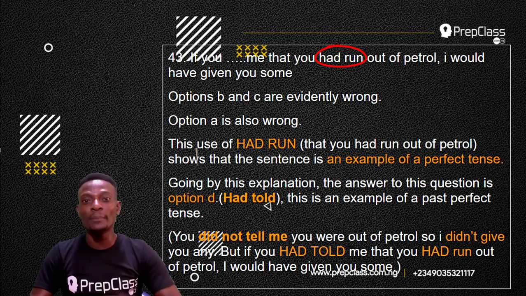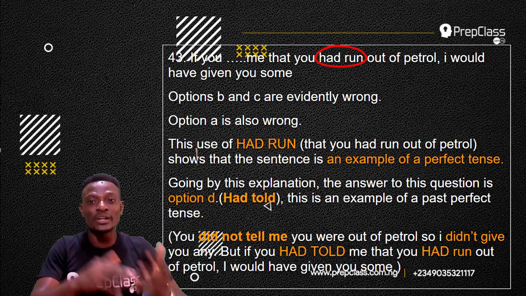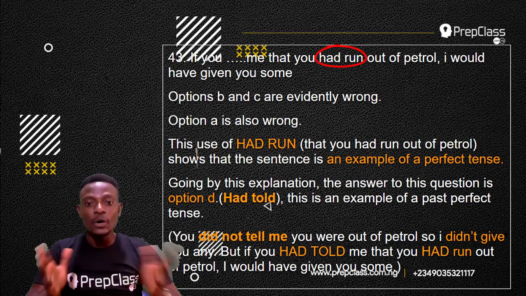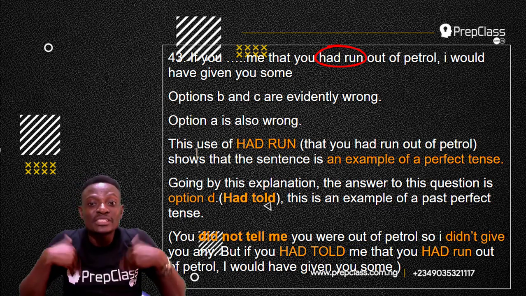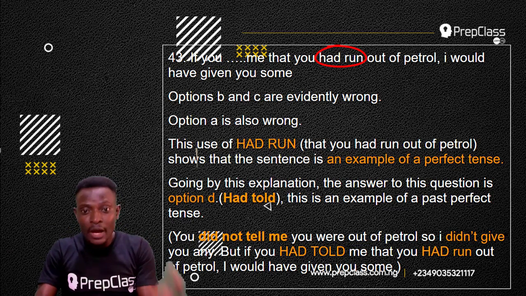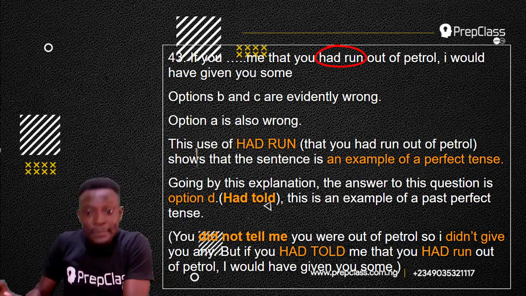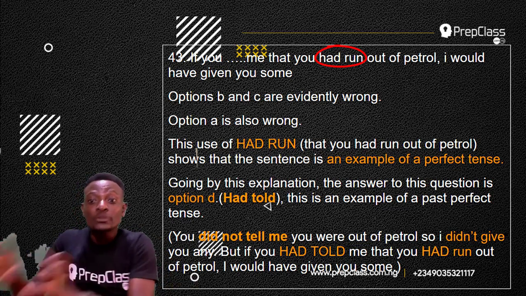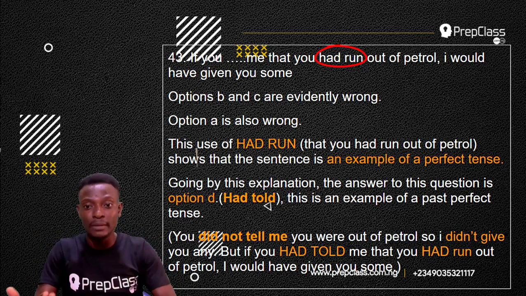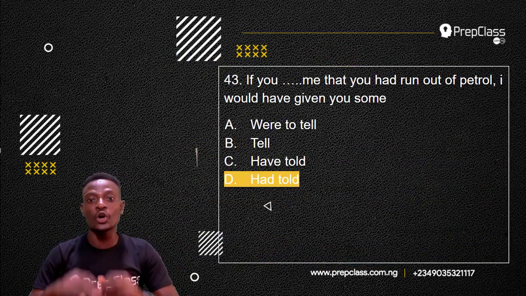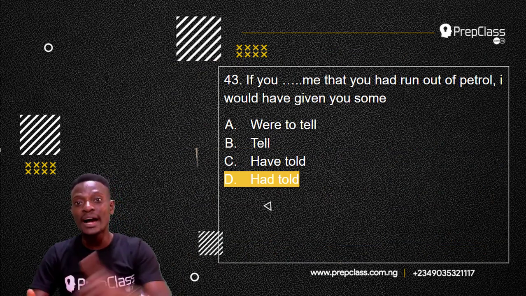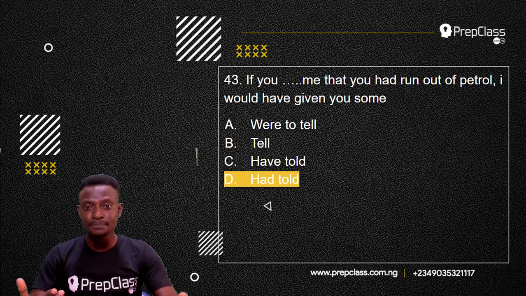So the sentence will become, "If you had told me that you had run out of petrol, I would have given you some." So what this person is trying to say is that you did not tell me that you were out of petrol, so I didn't give you any. But if you had told me that you had run out of petrol, I would have given you some. So the answer to this question is option D.